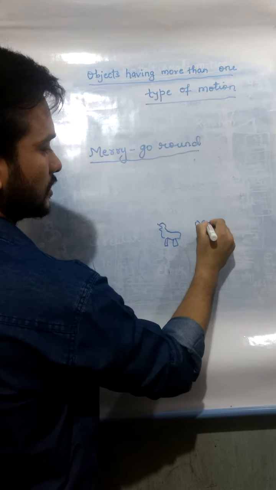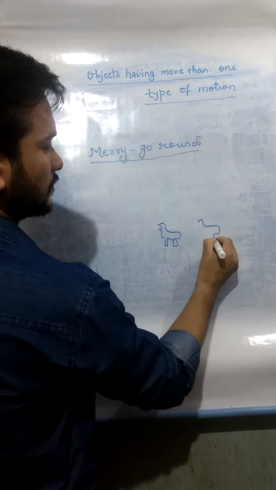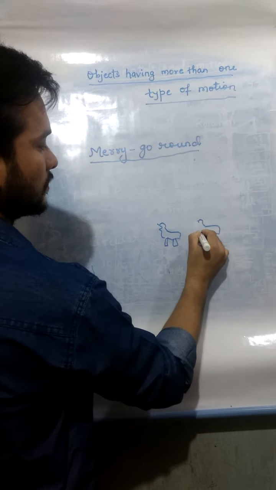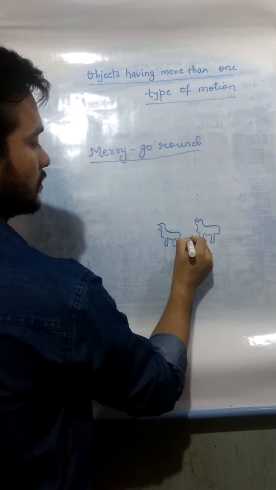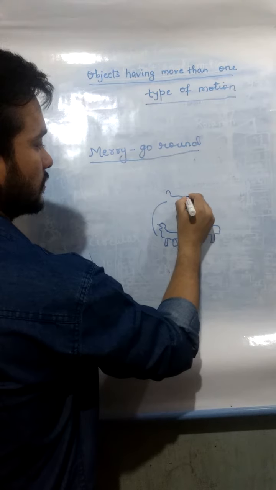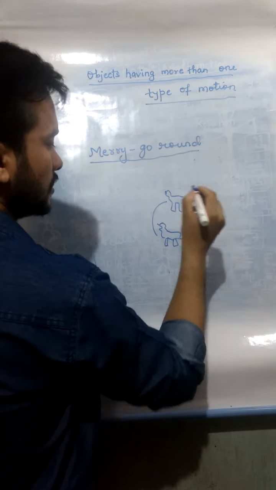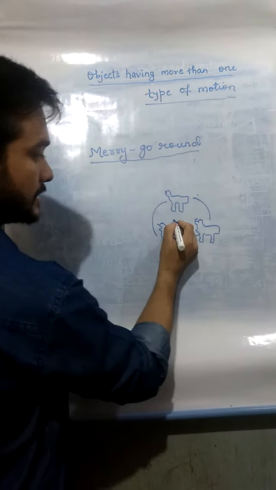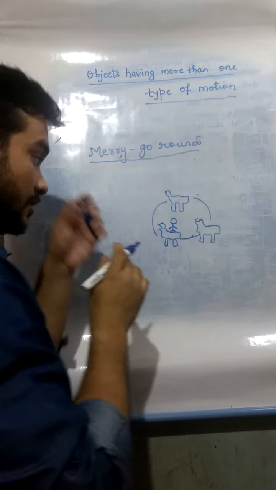The horses are there. So these are the horses which are connected. Okay, and suppose a child is sitting on this merry-go-round.